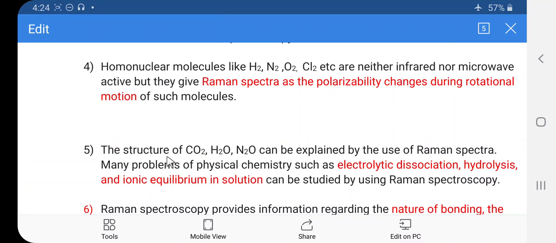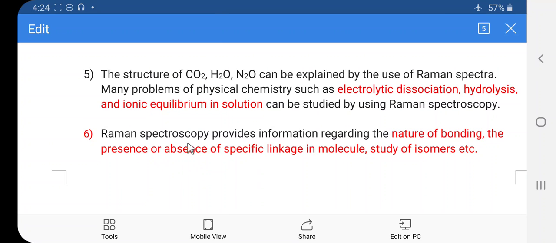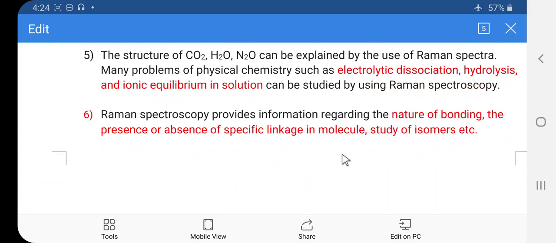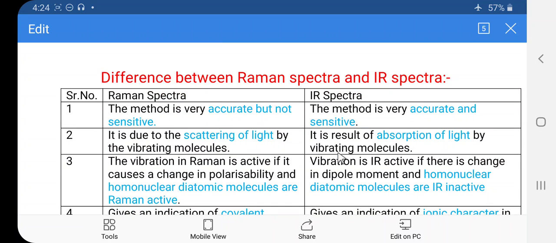Then the structure of carbon dioxide, H2O, and N2O can be explained by the use of the Raman spectra. Many problems of physical chemistry such as electrolytic dissociation, hydrolysis and ionic equilibrium in solution can be studied by using Raman spectroscopy. This is the fifth application. The last application is that Raman spectroscopy provides information regarding the nature of the bonding, the presence or absence of a specific linkage in a molecule, and the study of isomers, etc. So these are some important applications of the Raman spectra.